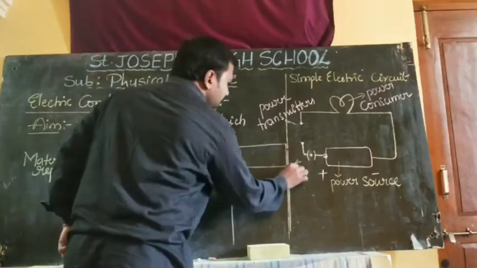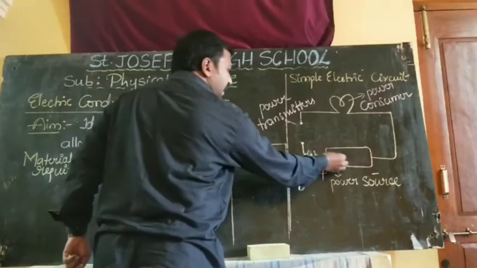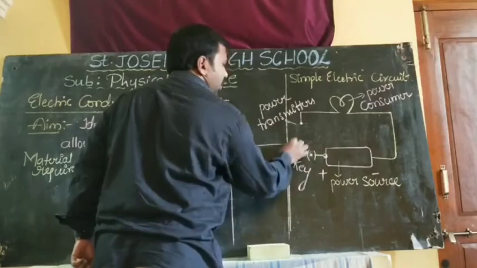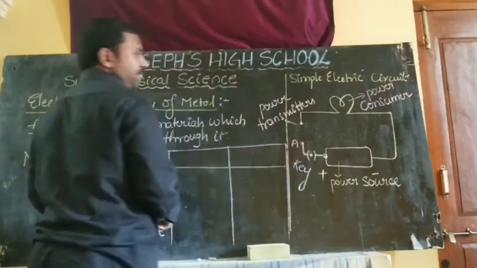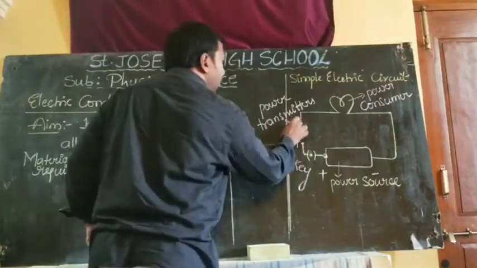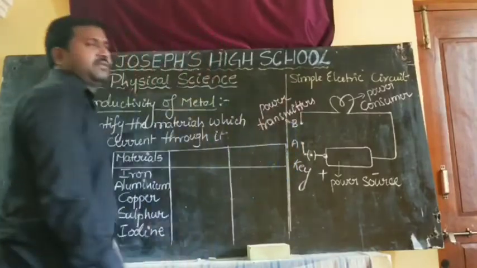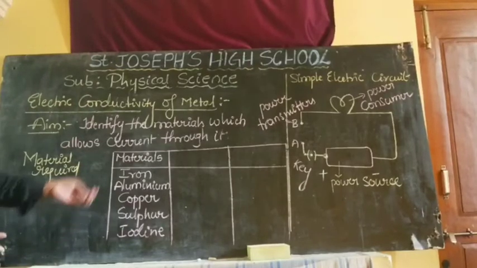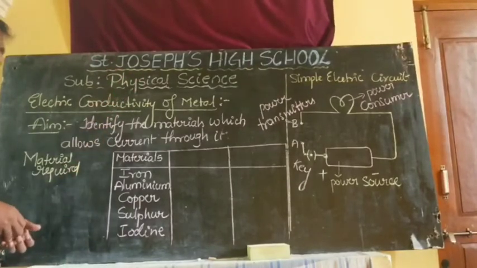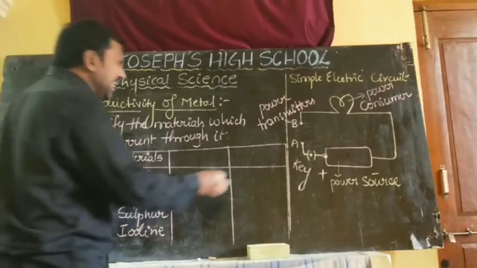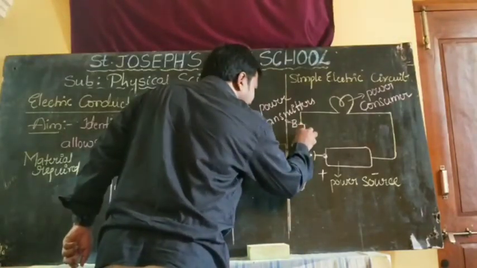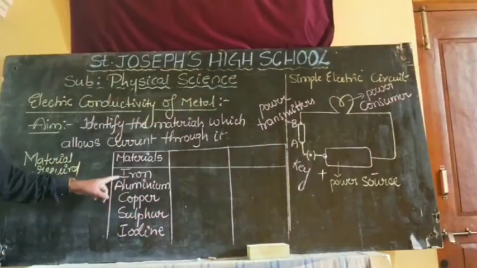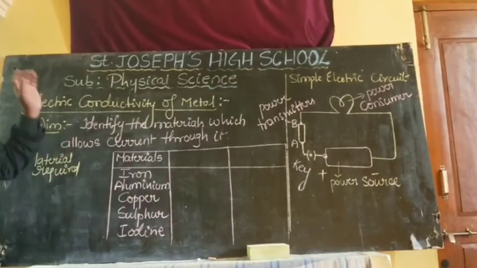Once the switch is on, what will happen? From the battery, current will transfer like this and reach this point A. From point A to point B, is there any chance to reach? No. So will the bulb glow? No, because it is an open circuit. So to make it closed, in this place of A and B, I will place one by one the materials we are taking in the procedure.